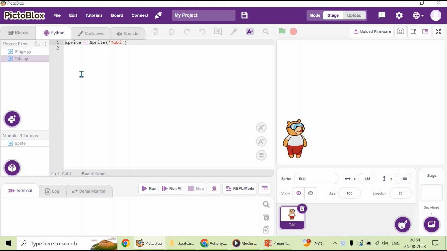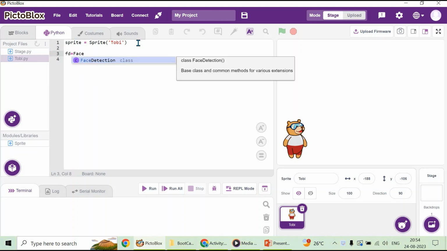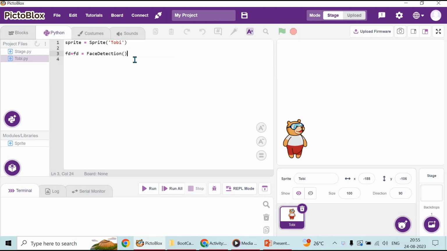The first task is to turn on the camera. First we have to turn on the camera, then only it will be able to detect our faces, right? Before that, let's create an object called FD. FD is equal to face detection. You can select this.